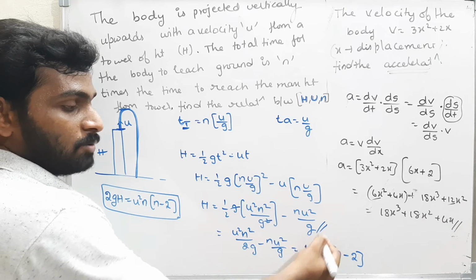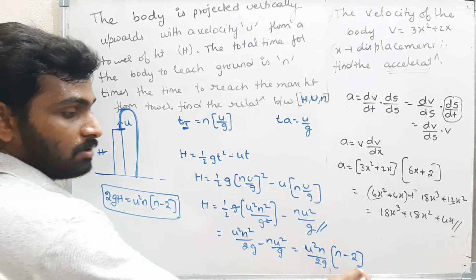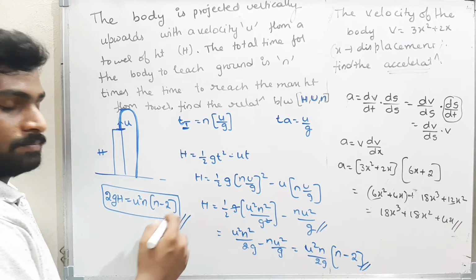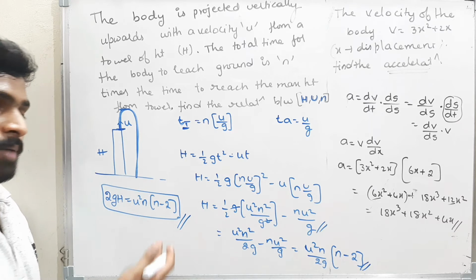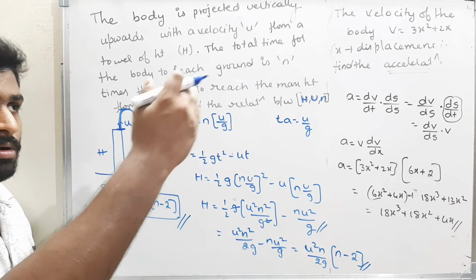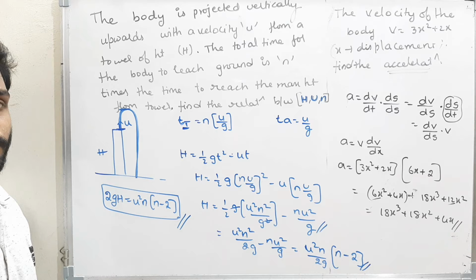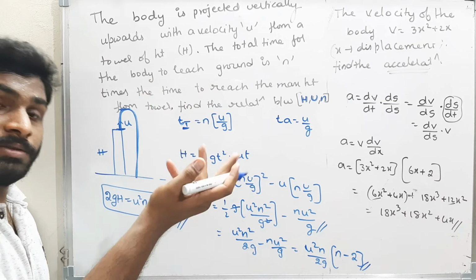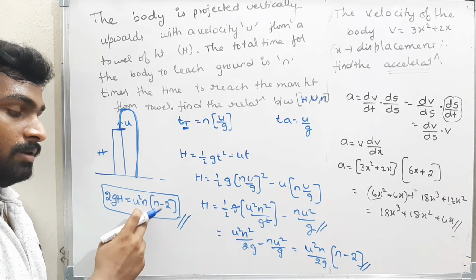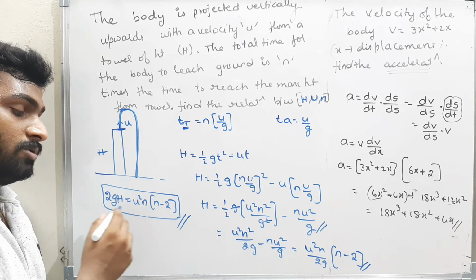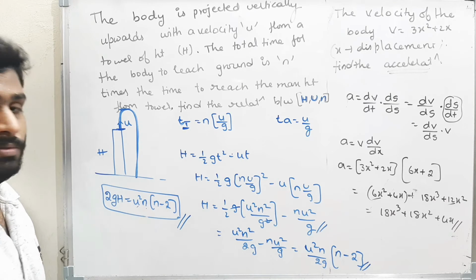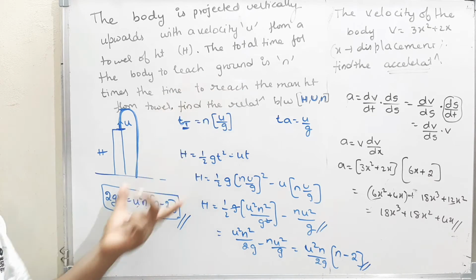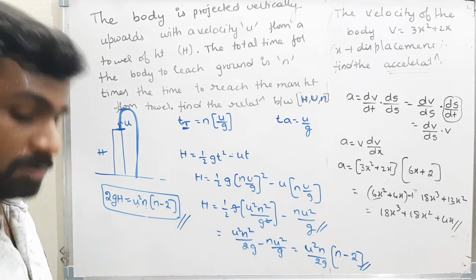The answer may be like this, the option may be this one, or the option may be this one. The option may be anything. If you go on finding the final step, they may give any intermediate step as the option. So be careful. Therefore, the final answer we got is 2gh is equal to u square n into n minus 2. For this question, this is the answer. Okay, we'll see the next question.